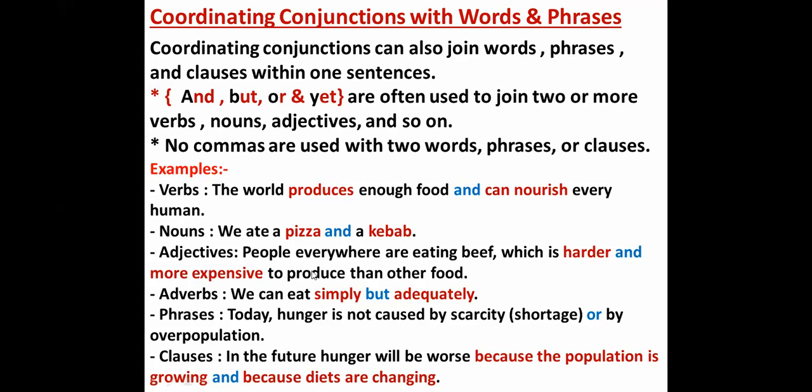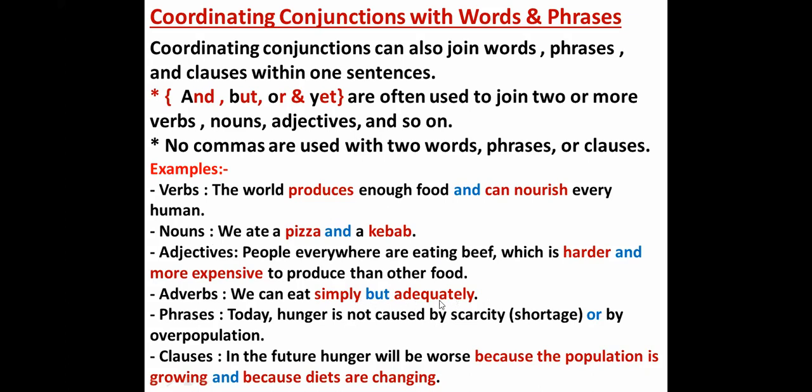Another example for adjectives: people everywhere are eating beef, which is harder and more expensive. Harder is an adjective, more expensive is an adjective. We have only one subject, people, and one verb, so it's a simple sentence. Adverbs: we can eat simply but adequately.